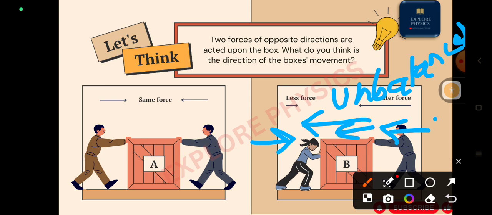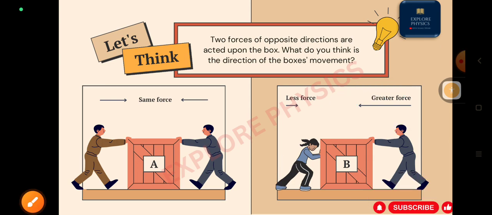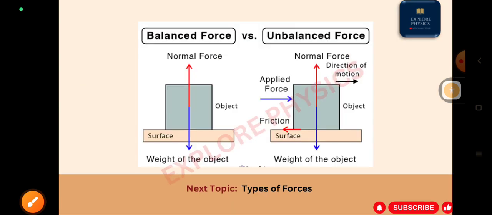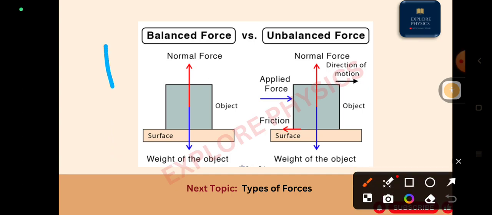Understood? Two forces of opposite directions act upon the box. What do you think is the direction of the box's movement? Now only we have discussed. Understood this question? So I hope you understood today's topic, that is balanced and unbalanced forces. Thank you so much.